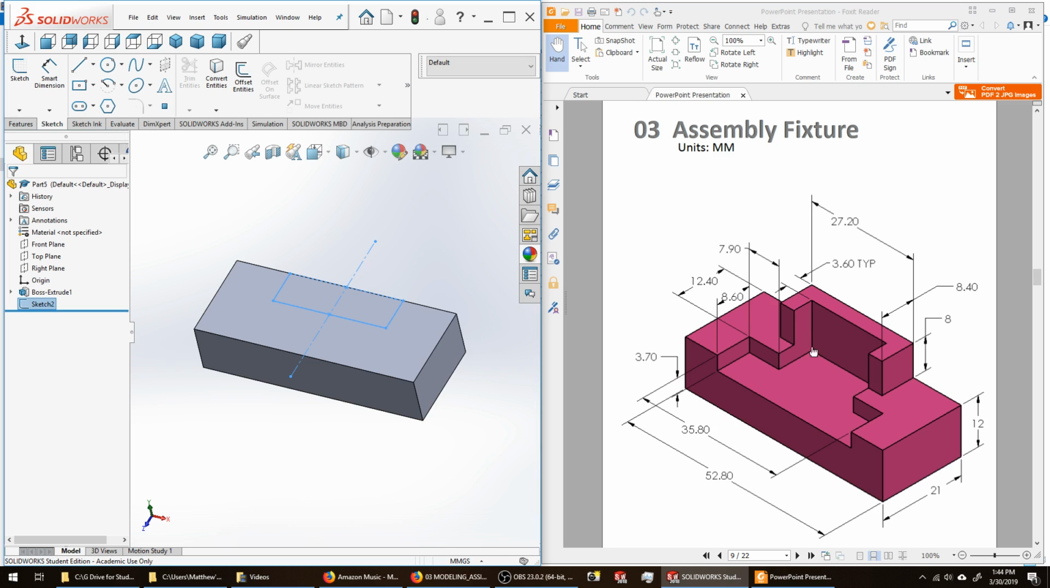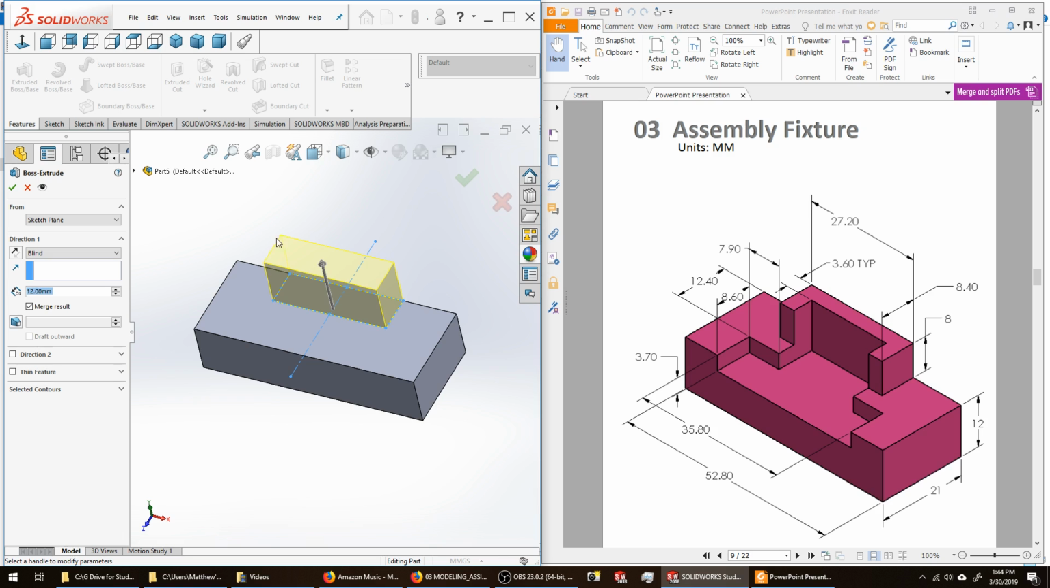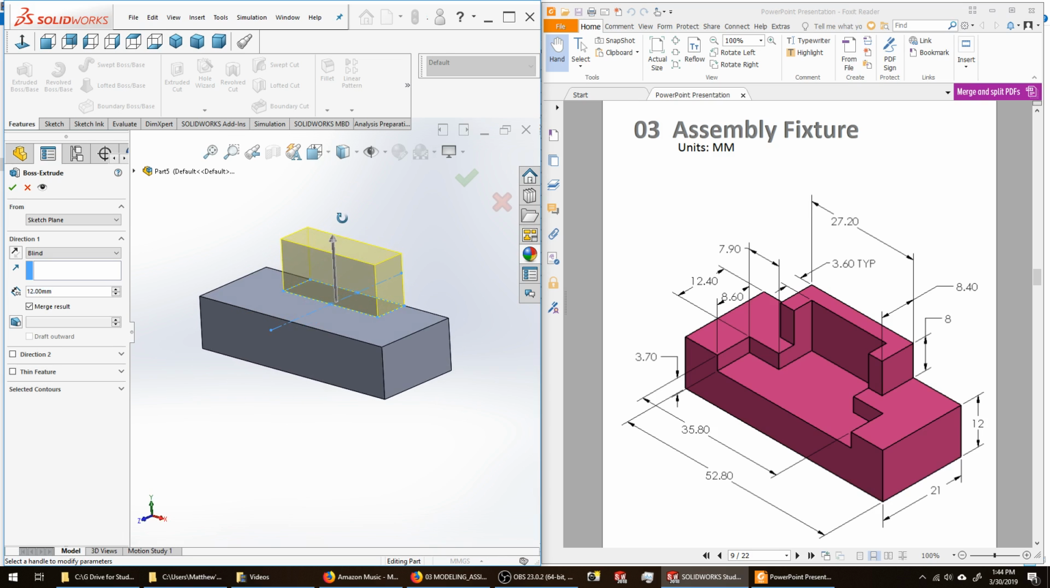I'm going to create an island extruding upward. I go to Features. To create something, I use Extruded Boss. The sketch was already selected. You can see that it's moving in a single direction. I want that to go up 8 millimeters.